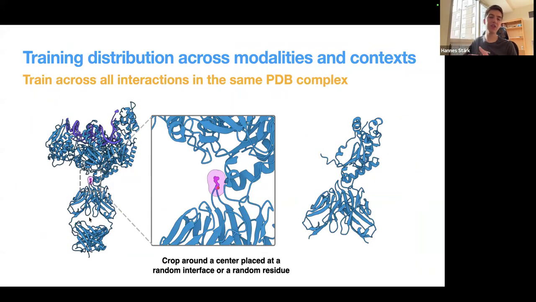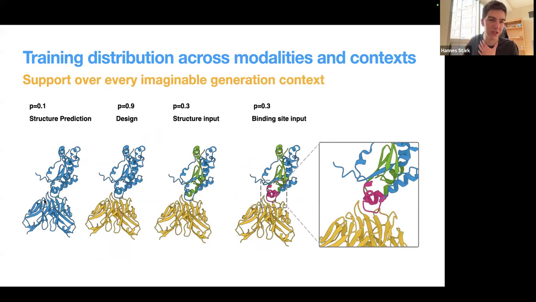What we do during training is we sample our structure from PDB and then have this large complex here. And then we randomly, right, again, random because we want to exercise our model in as many contexts as possible on this data, sample a crop center, which is just a residue of this complex, like, for example, this residue here. And then we end up with this subcrop of the protein that can be larger or smaller. And then on this crop, we exercise the model to, for example, only predict structure, meaning that the model gets as input the sequences of both chains here, and then just is tasked to predict the 3D structure.